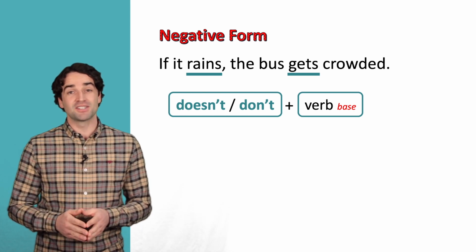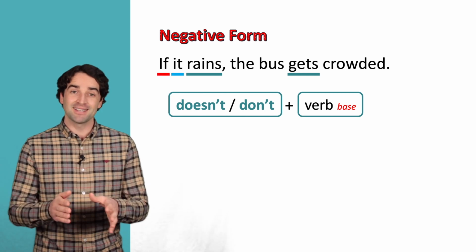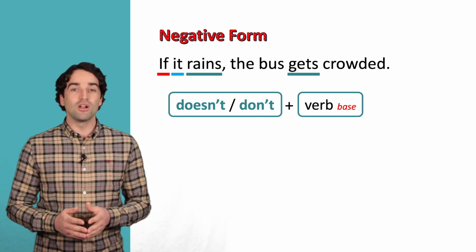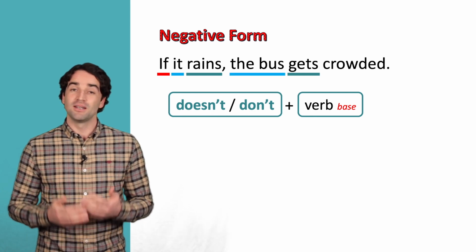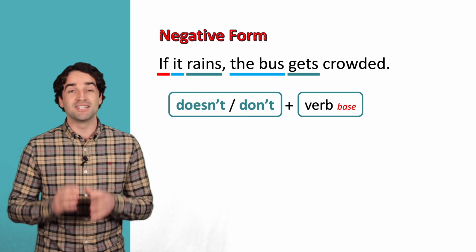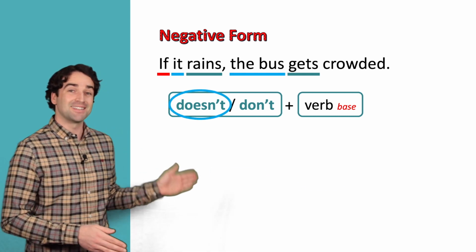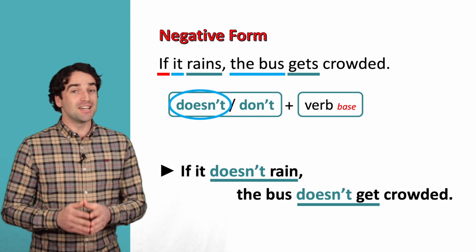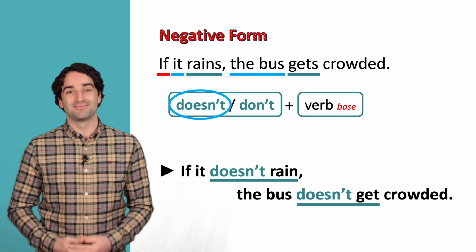In this sentence, the if clause has a singular subject, it, and the main clause also has a singular subject, the bus. So for these singular subjects, we need to use doesn't. So the negative sentence looks like this: if it doesn't rain, the bus doesn't get crowded.